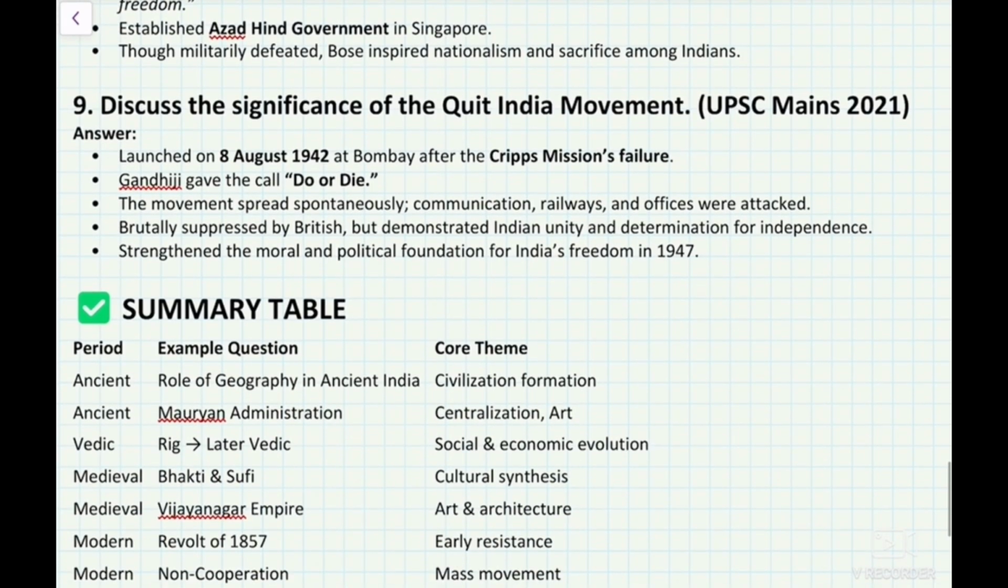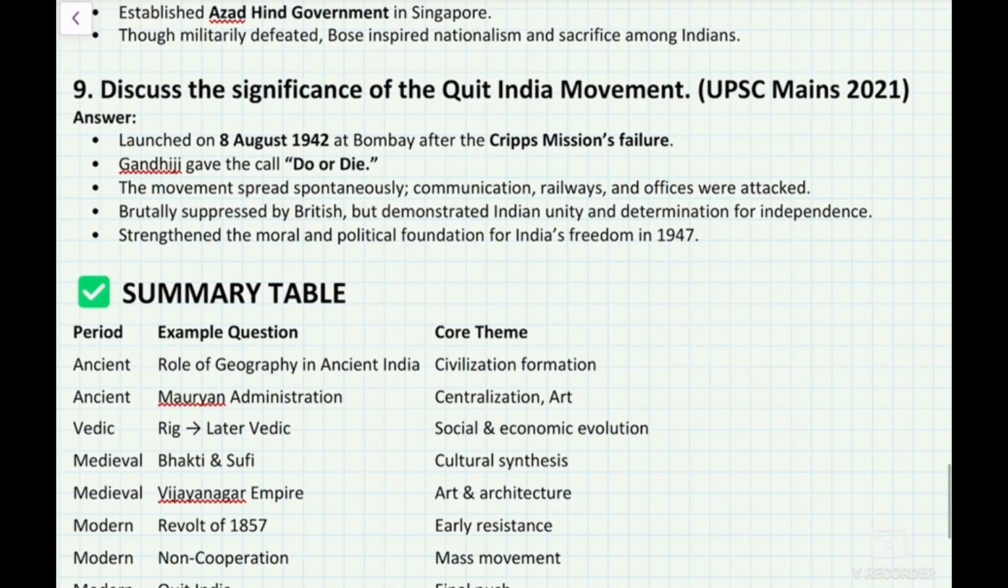Question nine. Discuss the significance of the Quit India Movement. The Quit India Movement was launched on 8 August 1942 at Bombay after the failure of the Cripps Mission. Gandhiji gave the call, "Do or die." The movement spread spontaneously. Communications, railways, and officers were attacked. It was brutally suppressed by the British, but it demonstrated Indian unity and determination for independence, and strengthened the moral and political foundation for India's freedom in 1947.